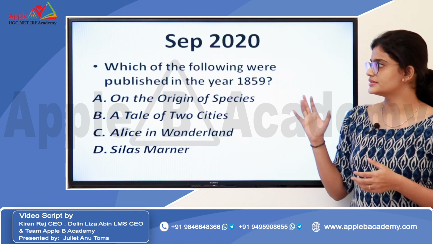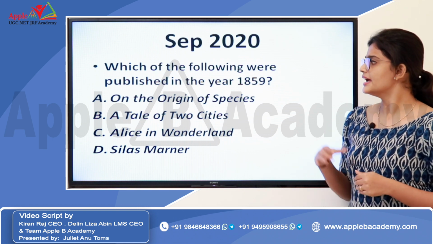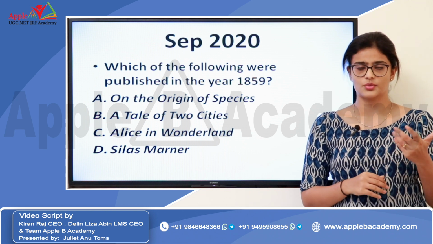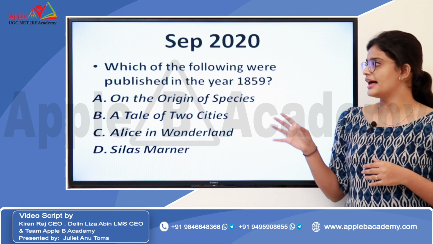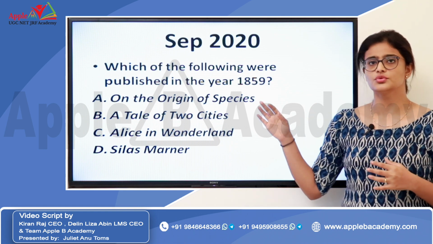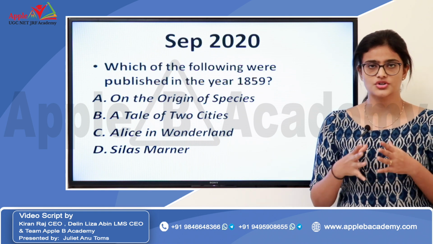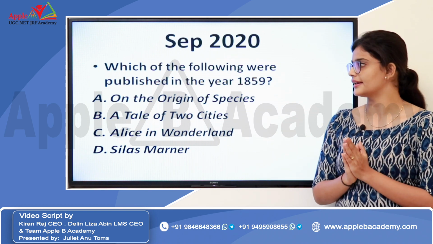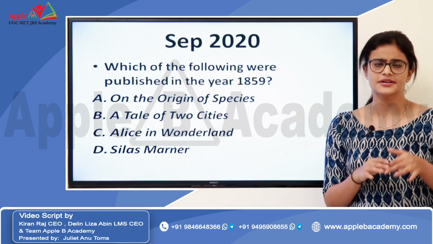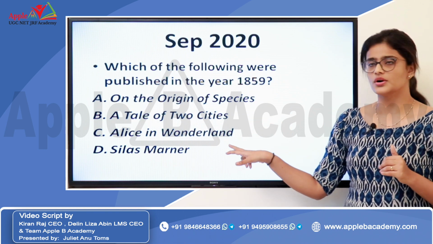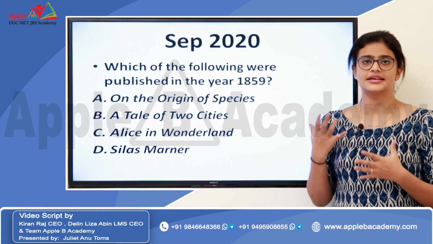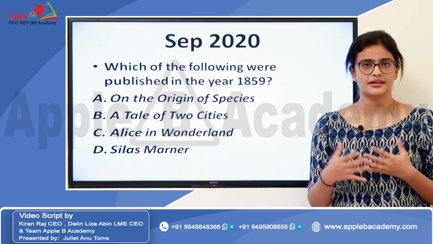Then finally there was another question in September 2020: which of the following were published in the year 1859? It might sound like a very tough question for most of you, because you have to identify the two works that were published in 1859. For that you have to know which of the works were published in that particular period. Again we can find a work of Charles Dickens, A Tale of Two Cities, but just remember that all these works are very important to that particular period. So these are some of the years that you have to remember even if you are bad at remembering dates.